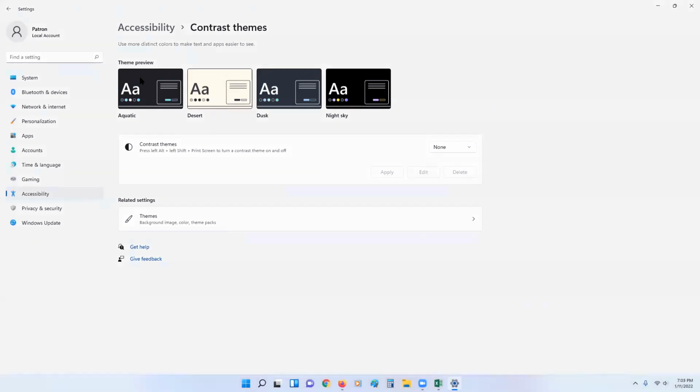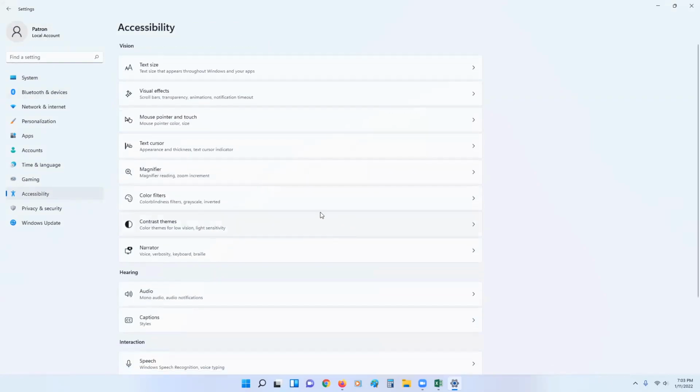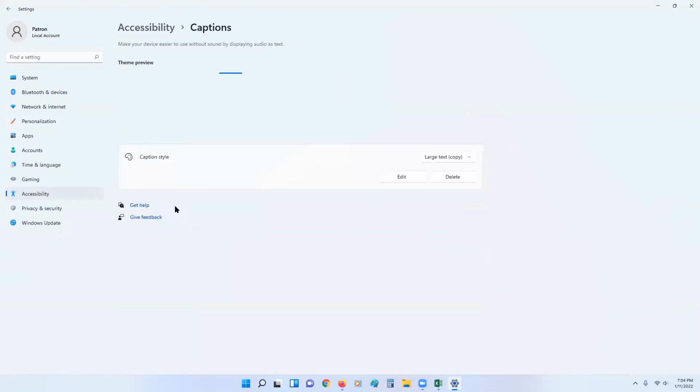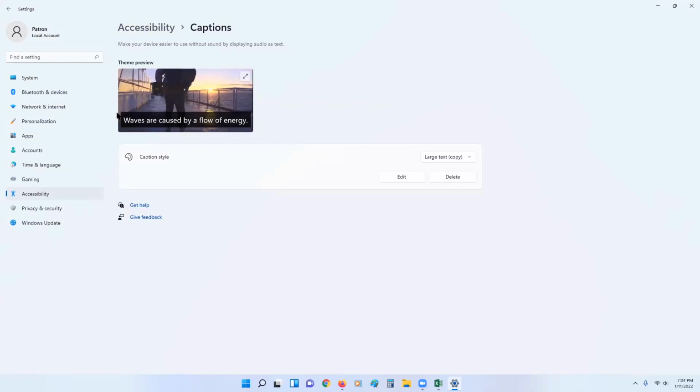So additionally, if we're talking about preferences, we can go to captions, and we have some captioning options. So if you're listening to, for example, a podcast in your browser, you might be able to get some captions with that.